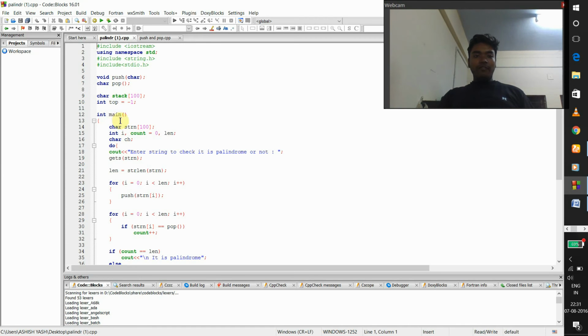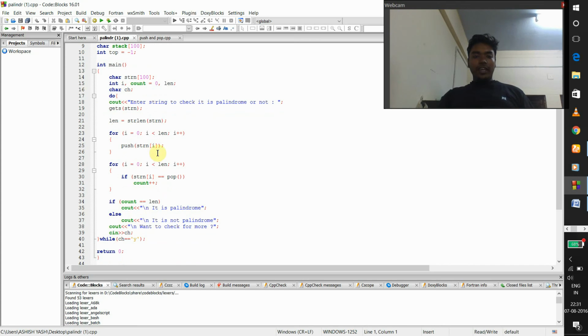Then I use the main function with integer data type. In this, the string is of length 100, of character data type. Then I gave int i, count is equal to 0. Then len denotes the length of the string. Then character ch. Then I use a do while loop. In the do loop I have given the cout as enter the string to check whether it is a palindrome or not. Then it is get string. Then len is equal to the string length of the string.